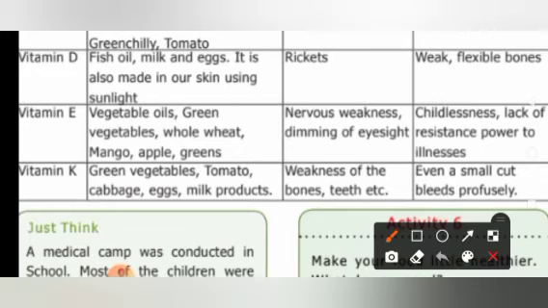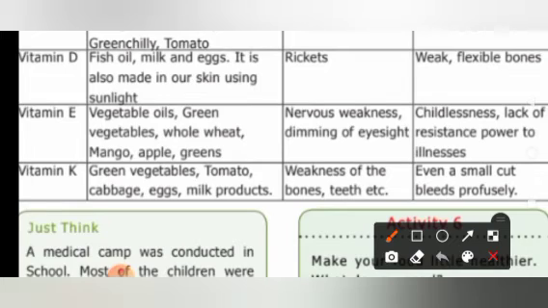You are not able to produce the younger generation because of this lack of vitamin E. There is a lack of resistance power to illness. Immunity of our body is also reduced due to the lack of vitamin E. Okay, children, so these are the symptoms of vitamin E deficiency.